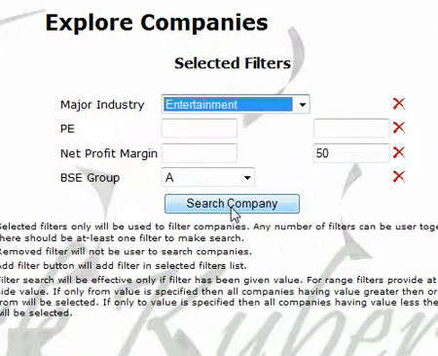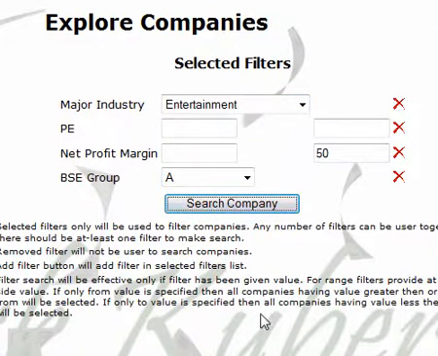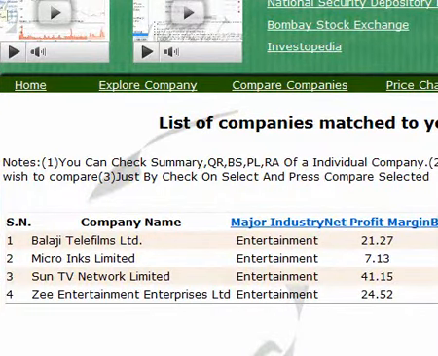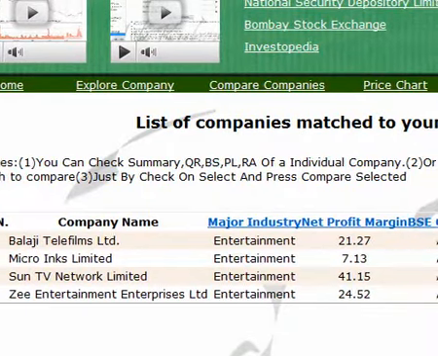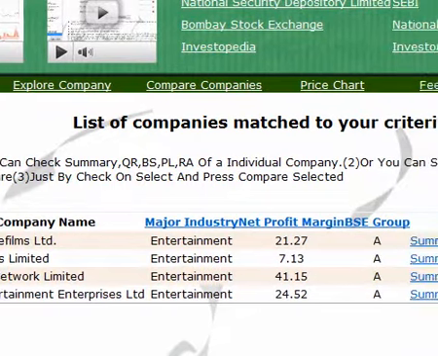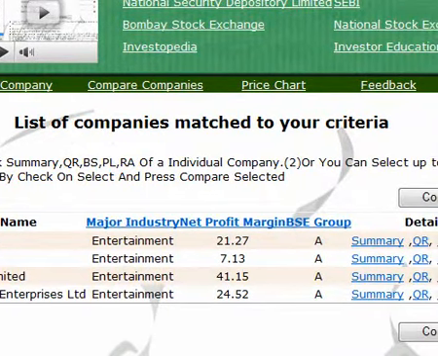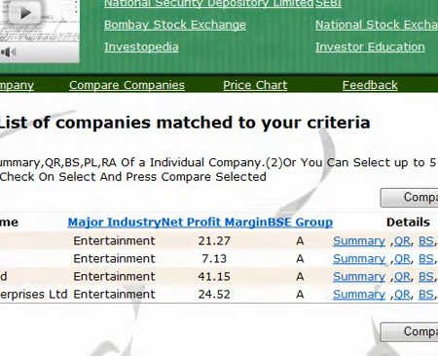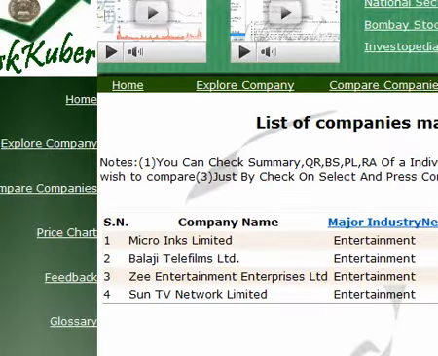We start the search and we found there are few results. The companies we found are Balaji Telefilm, Micro Inc, Sun TV and Zee Entertainment Enterprises Limited. In the result you can see the major industry entertainment, net profit margin is shown there, which is below 50, and BSE group. One can sort them based on the net profit margin. In this example we sorted them on the net profit margin. Micro Inc has the lowest profit margin and Sun TV Network has the highest margin.